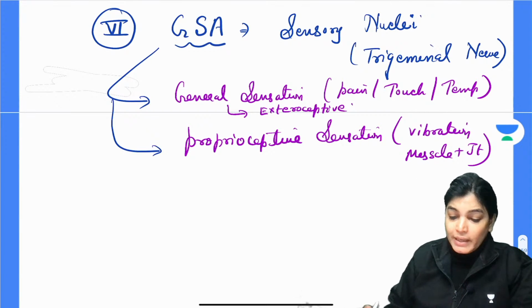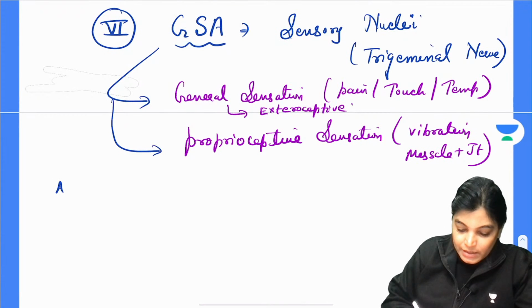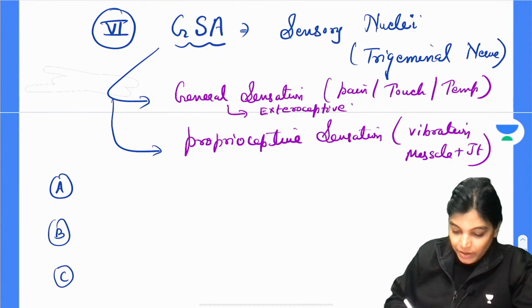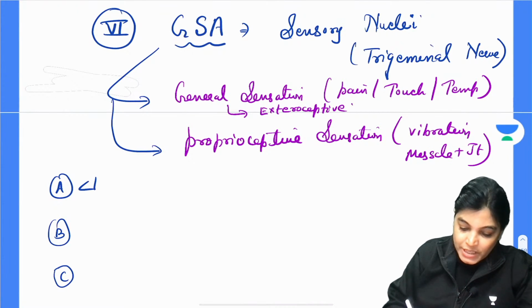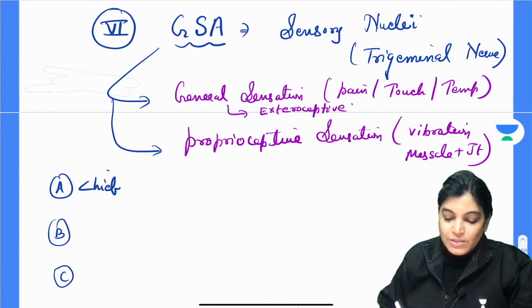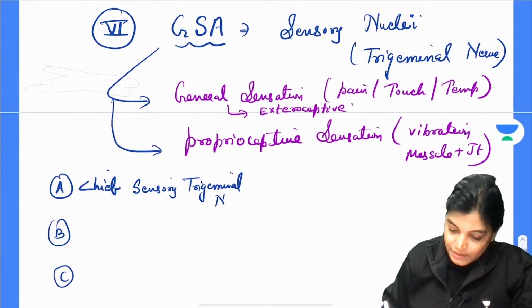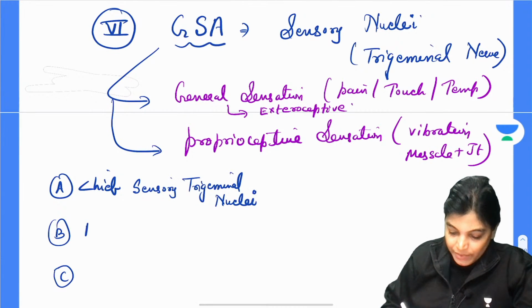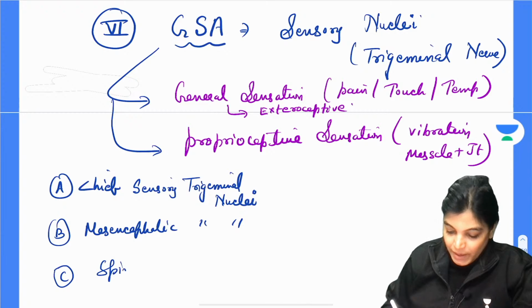Okay, so in this category we again have three nuclei. Please write down. The three nuclei are: the first is the chief sensory trigeminal nucleus, the second is the mesencephalic trigeminal nucleus, and the third is the spinal trigeminal nucleus.